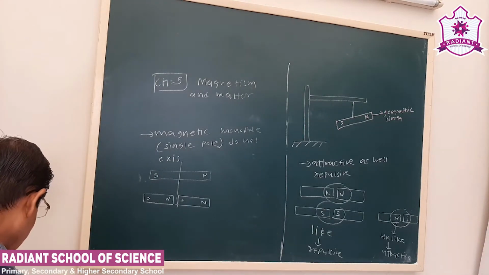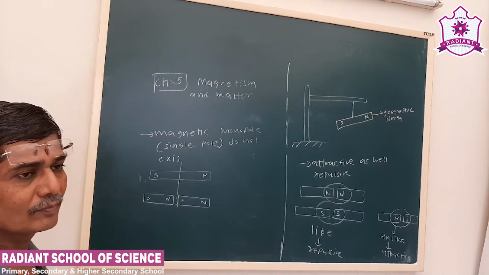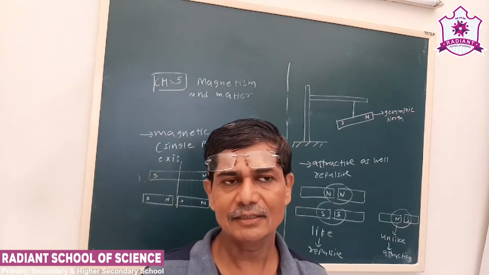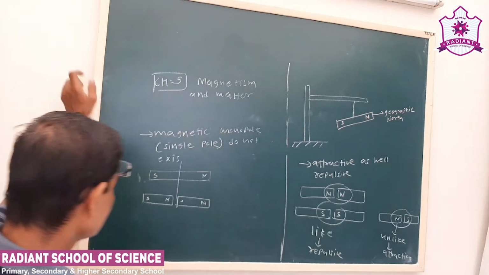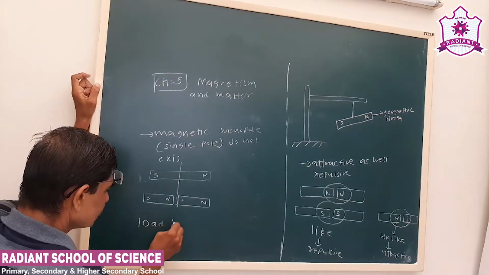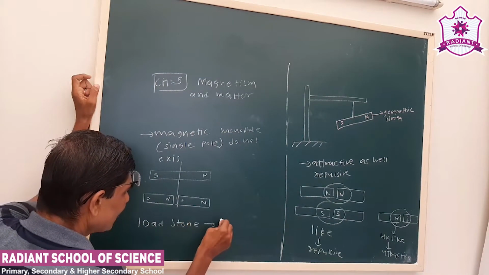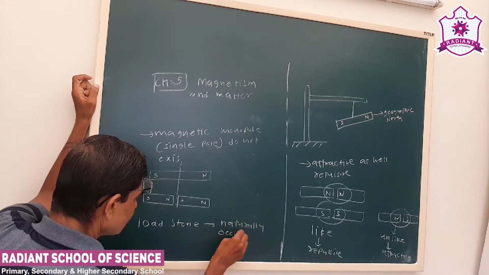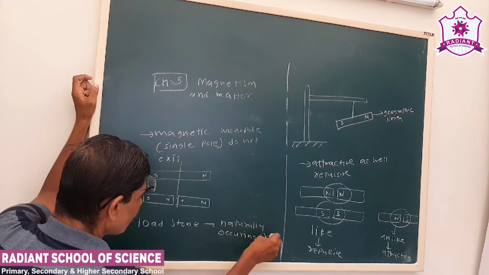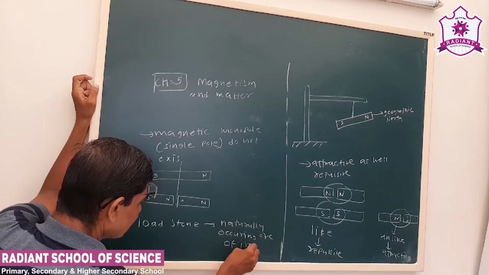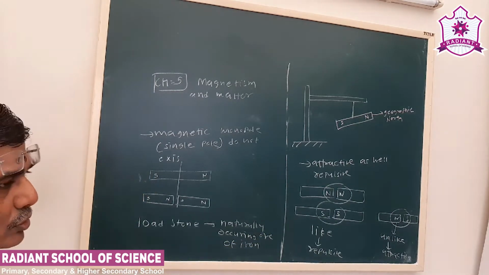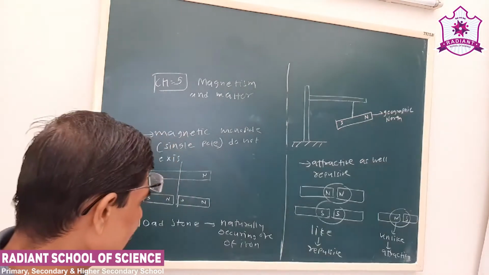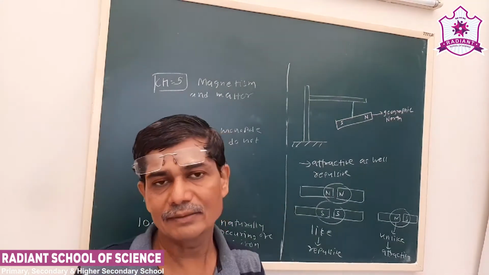Now, some materials like lodestone, which is a naturally occurring ore of iron, have a magnetic property.